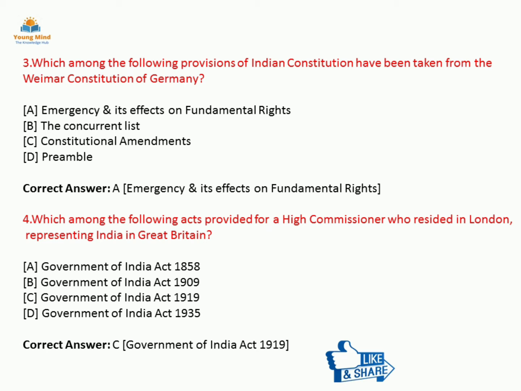Moving on to the next question, that is the fourth: which among the following acts provided for a High Commissioner who resides in London representing India in Great Britain? Option A, Government of India Act 1858, option B, Government of India Act 1909, option C, Government of India Act 1919, option D, Government of India Act 1935. The correct answer is option C, that is Government of India Act 1919.